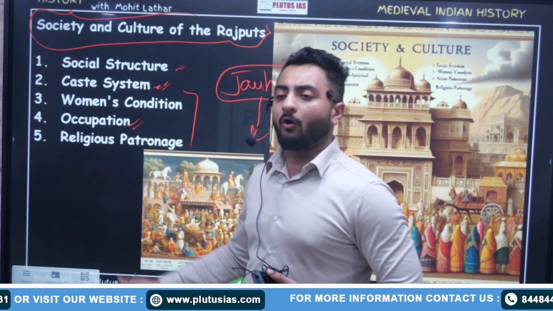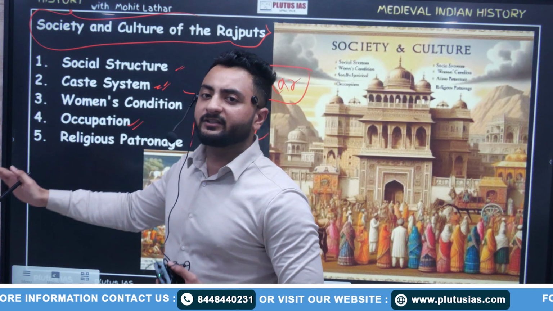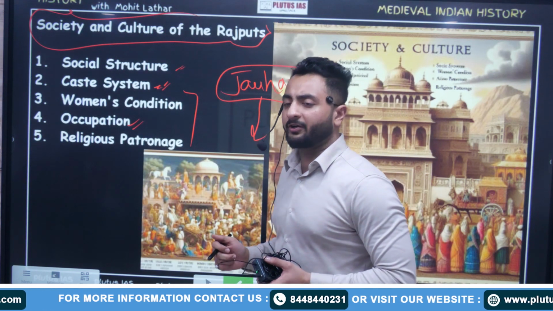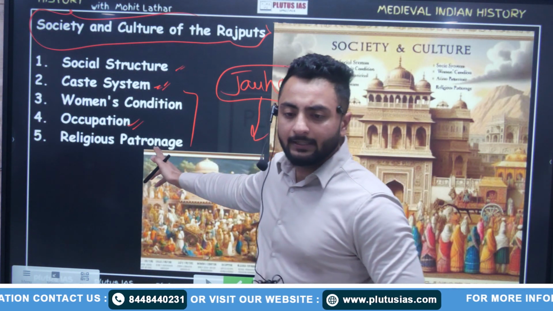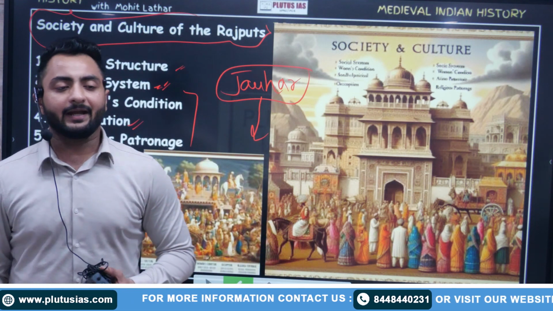Agriculture, basic agriculture. Primarily, they were warriors. Rajputs were primarily warriors. So they fought with different clans. They looted them, or they enjoyed the war treasury. Fine. They were primarily warriors, and had some trades. They were also traders, and they were mainly agriculturists.